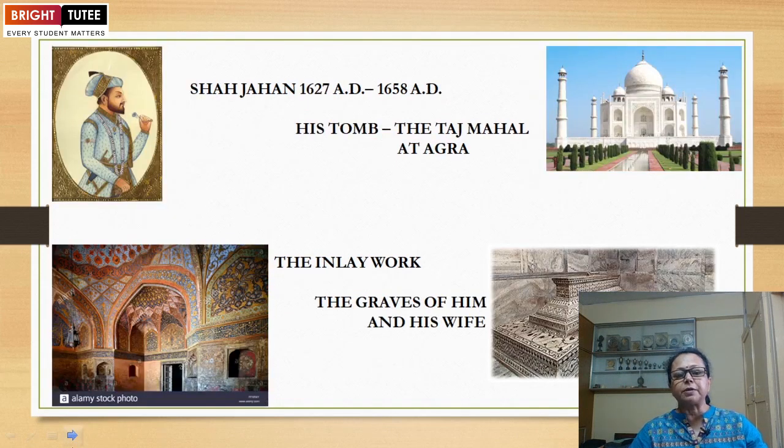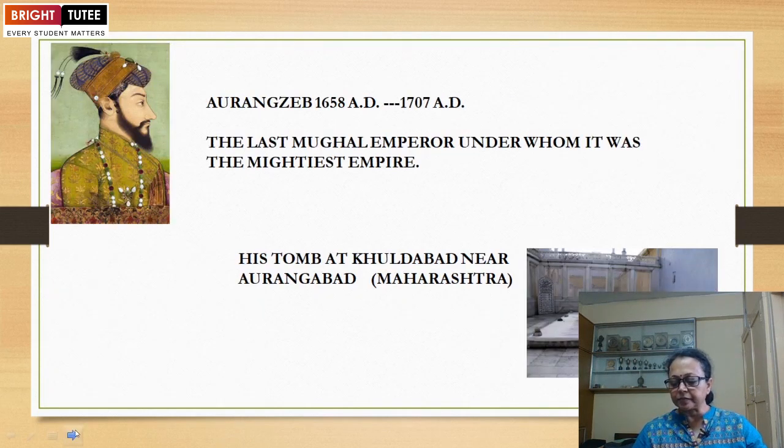After that, it comes to Shah Jahan, who built the very famous Taj Mahal, one of the seven wonders of the world. His tomb is there at Agra, and he is buried inside it. The inlay work inside the Taj Mahal is like this. The graves of him and his wife, both were buried together. Then the last successful ruler of the Mughal Empire.